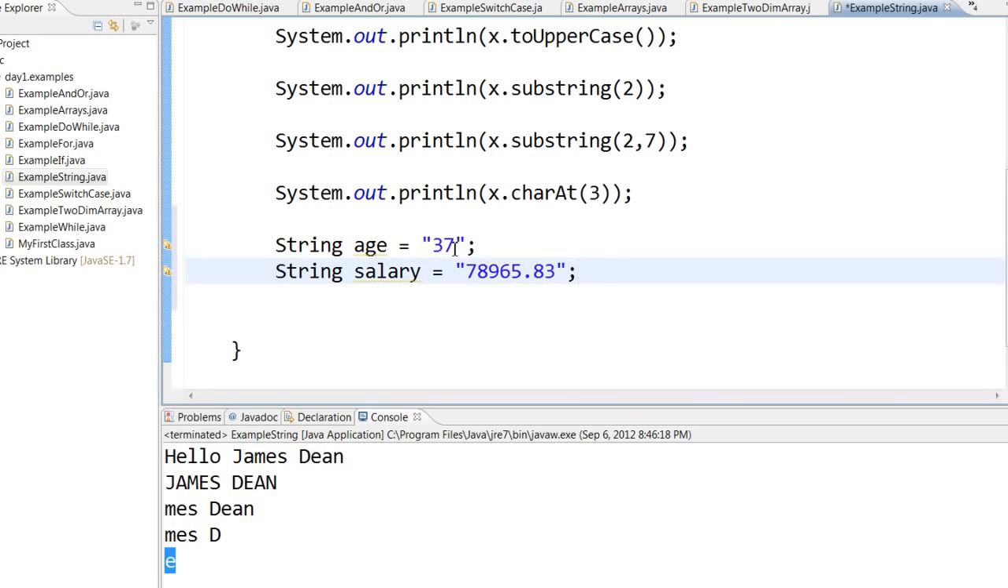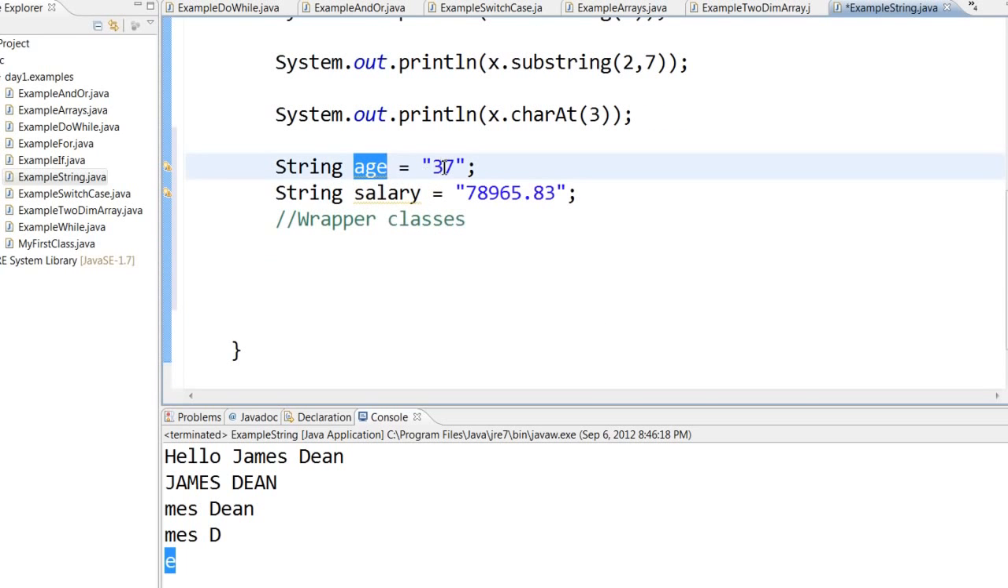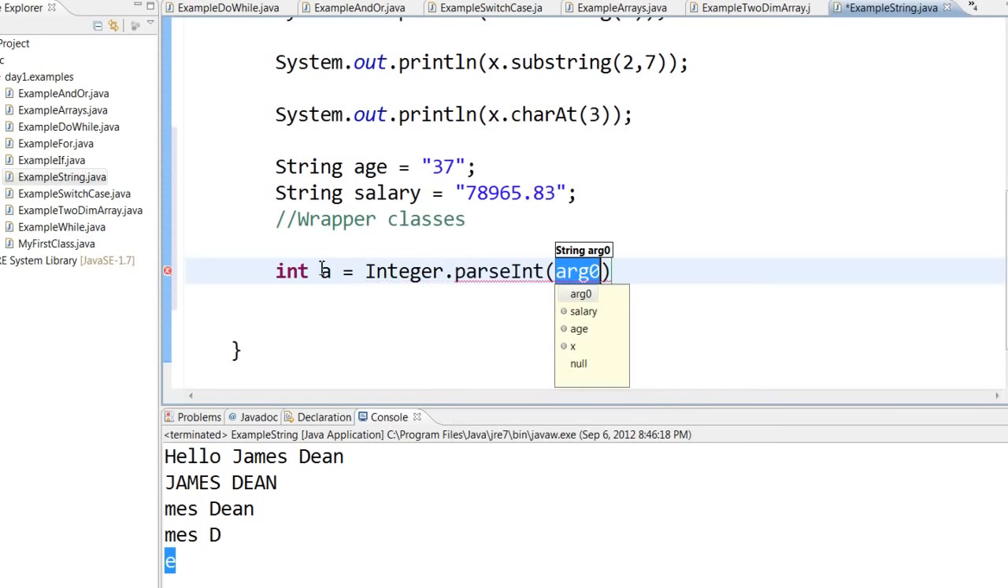That is, if I want to divide age by 2, or if I want to multiply age by 2, I cannot do that. So how do I convert a string into a number? Well, we have a concept called wrapper classes. If you want to convert some kind of a string into an integer, this particular age into integer, you can do something like this. You can say integer.parseInt, and then you can pass this particular string.